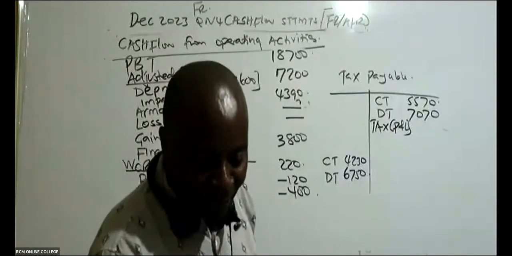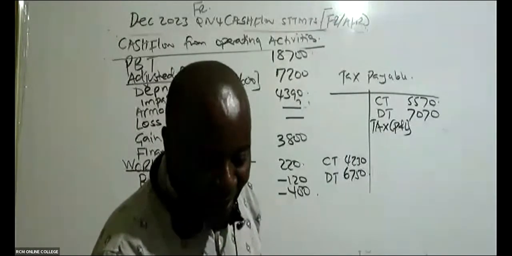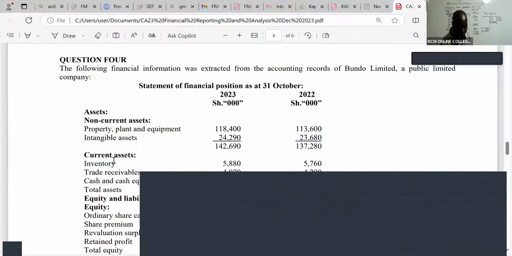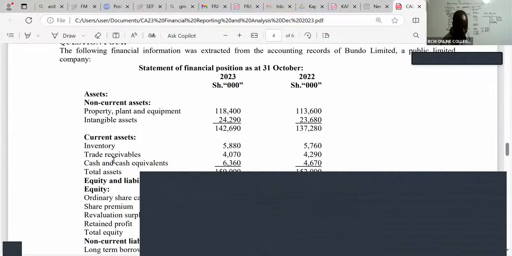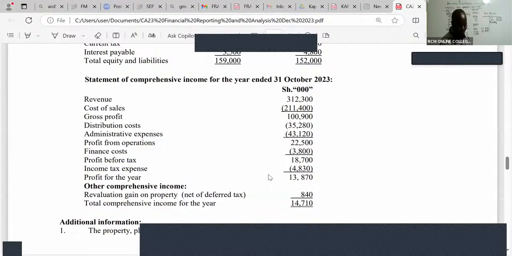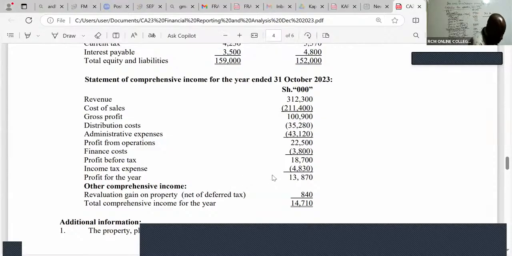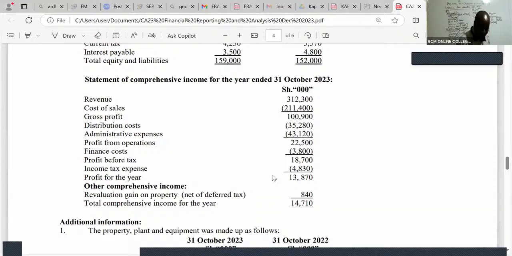Go to the P&L. You can see the income tax expense of 4830.